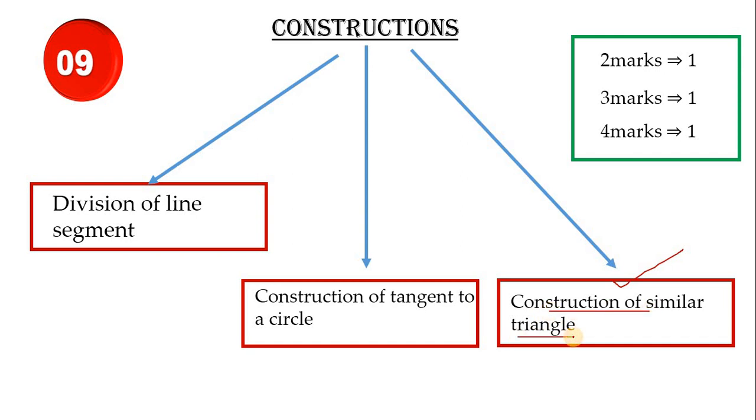Construction of similar triangle. So practice very well, children. Here you have 2 kinds of questions. When the numerator is greater, how to do it? When the denominator is greater, how to do it? Only 2 different kinds of questions you will get. So from this chapter, 9 out of 9 marks you can easily score.